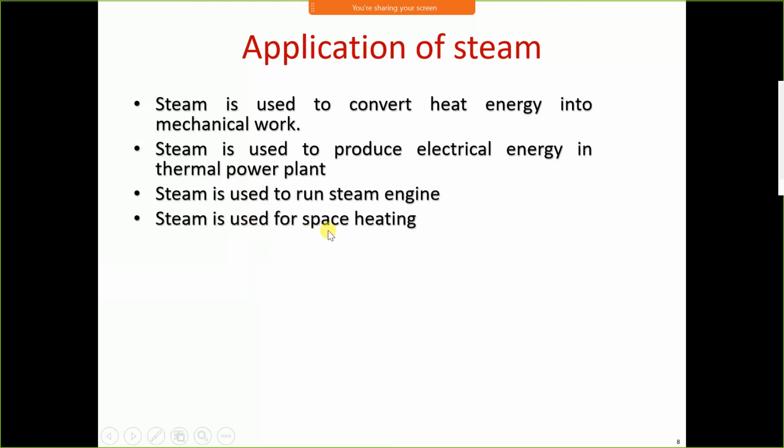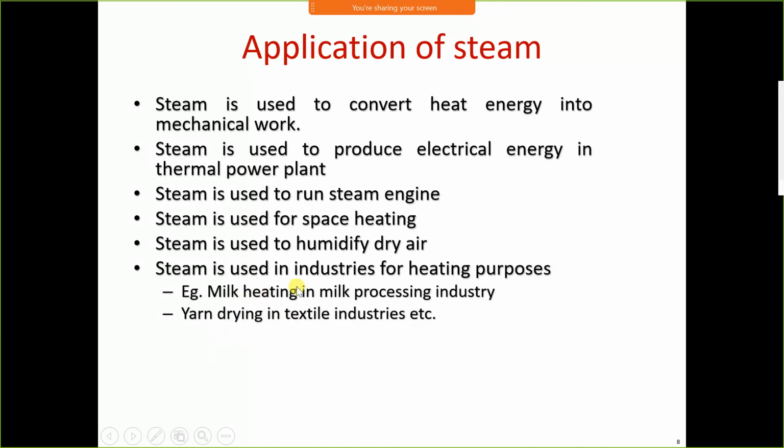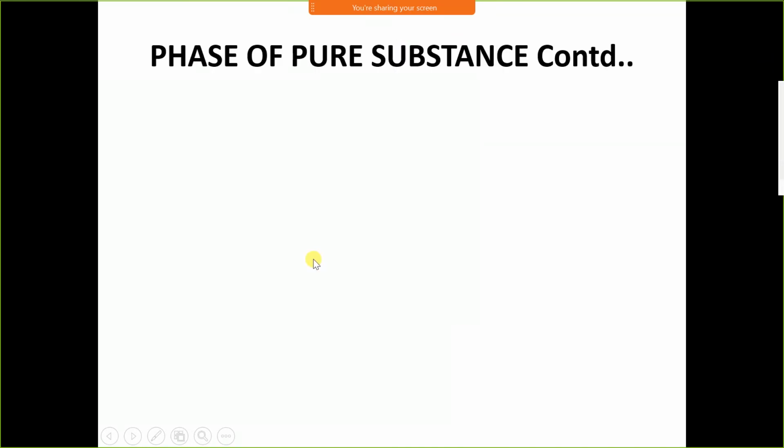Steam is also used for space heating, utilizing the heat of steam. Steam is used to humidify dry air. Steam is used in industries for heating purposes. Examples: milk heating in a milk processing industry, yarn drying in textile industries, etc.